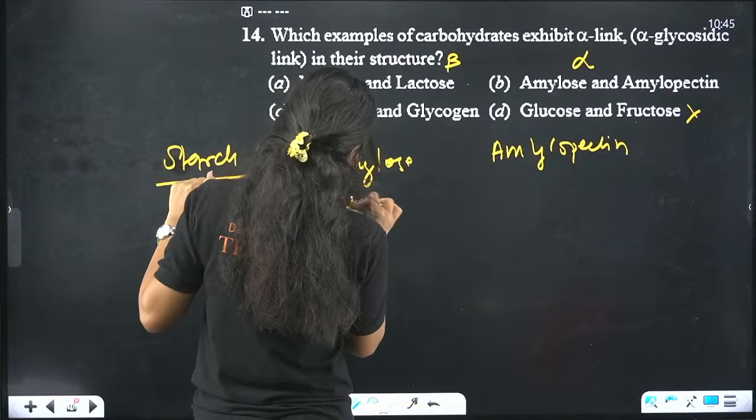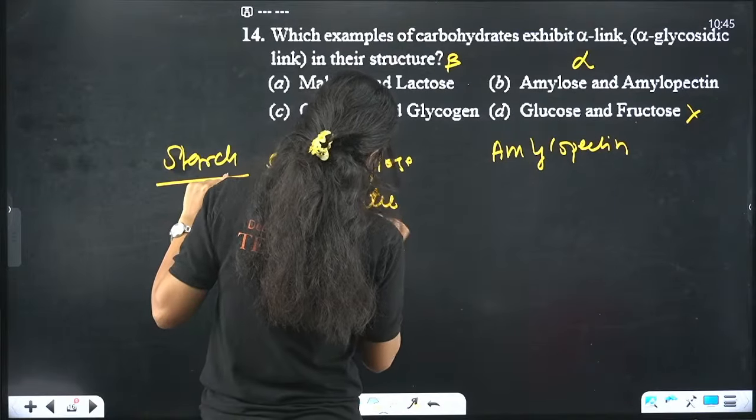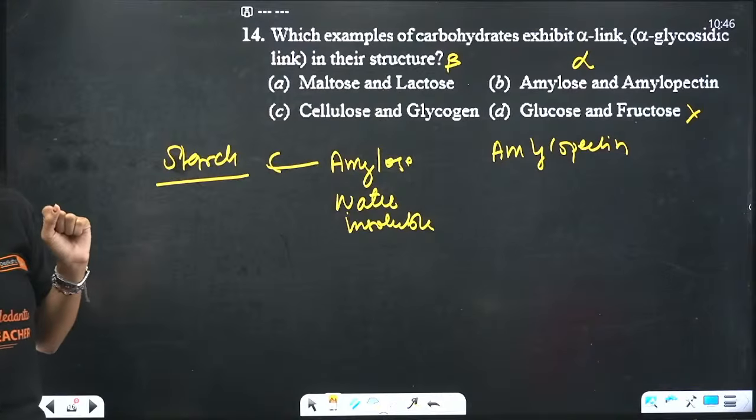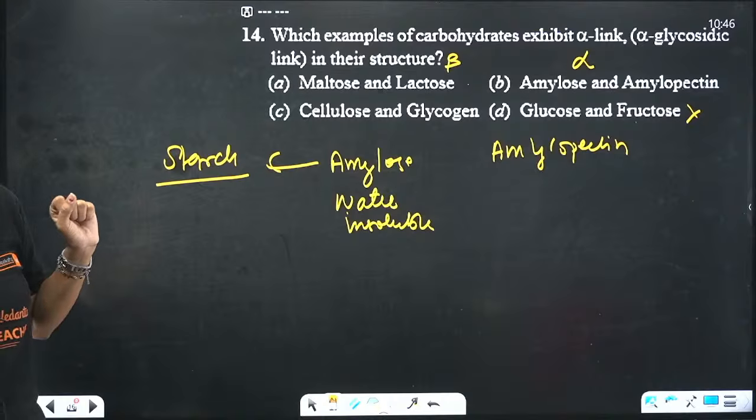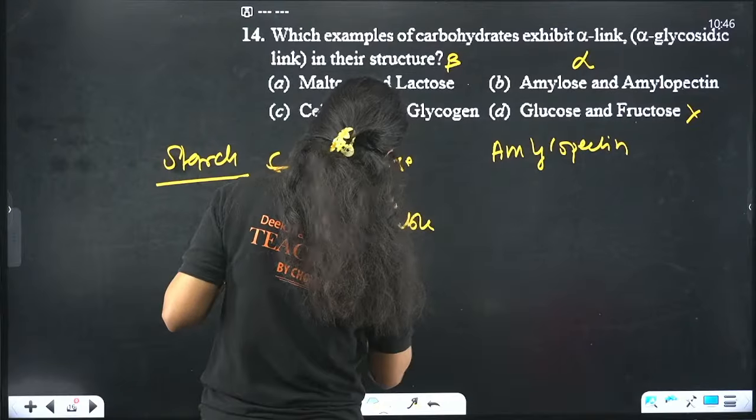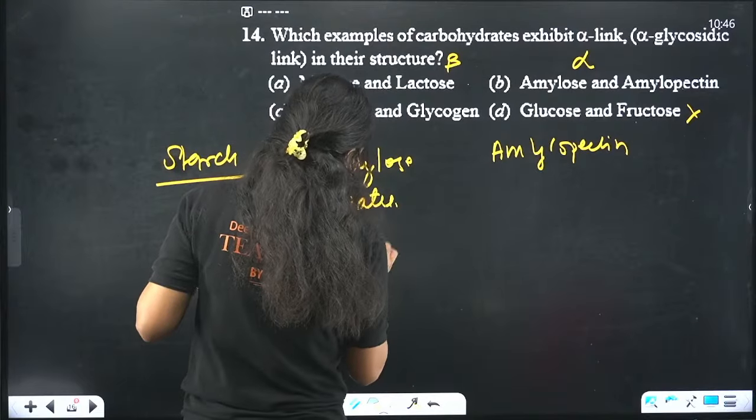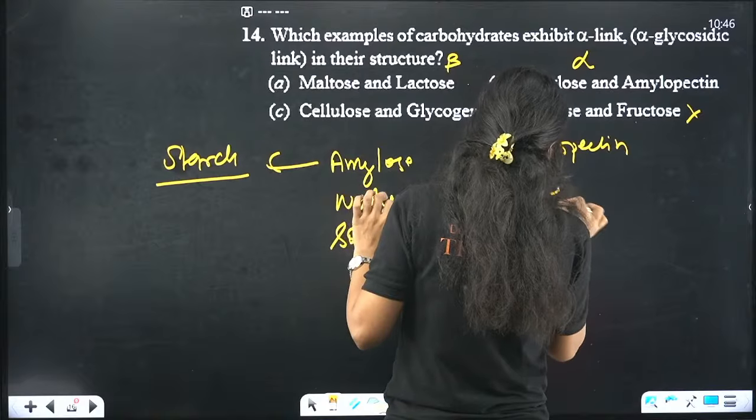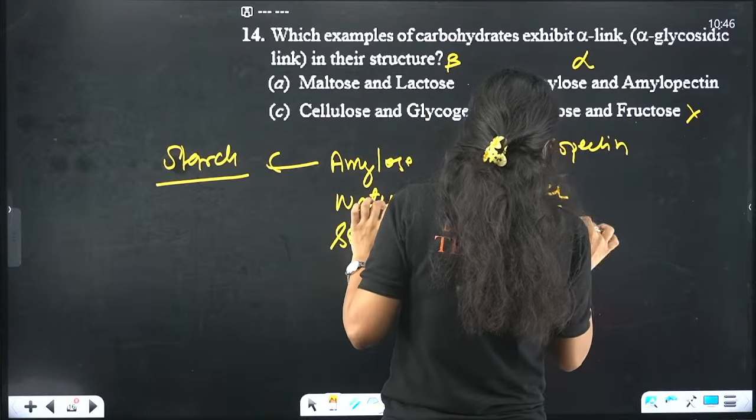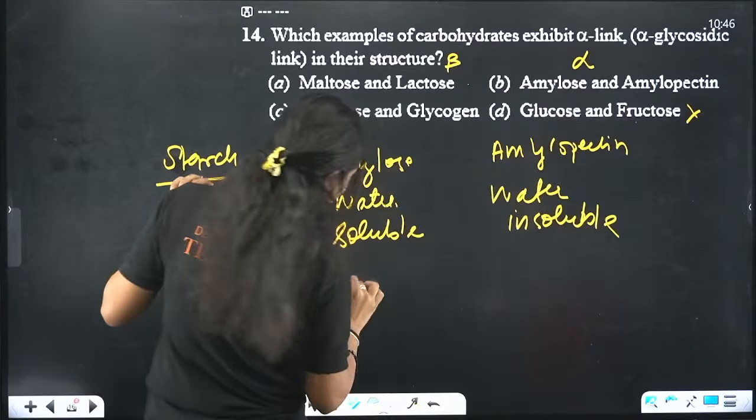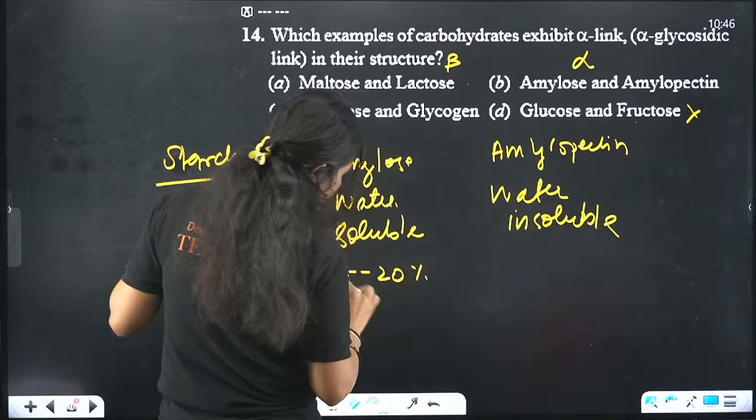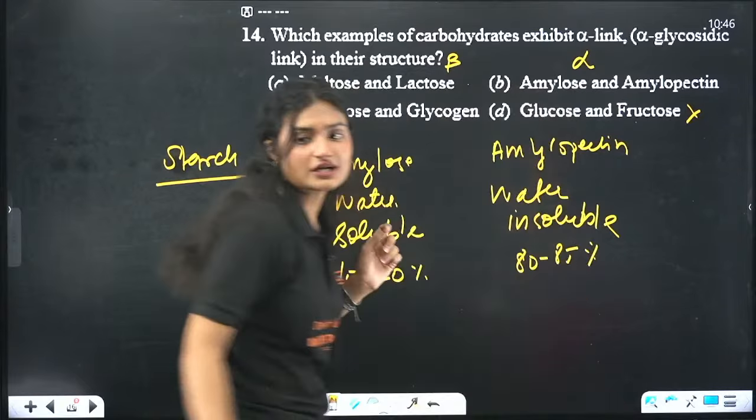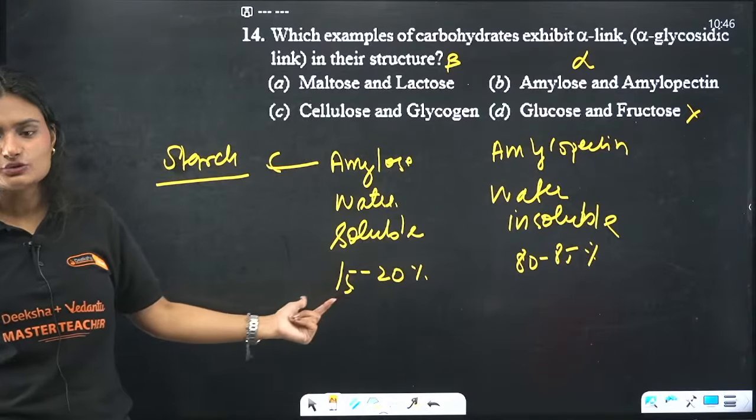Amylose is water insoluble. Okay, amylopectin is water soluble. Sorry, ma'am's bio is also weak, but I'm trying. Amylose, water insoluble, constitutes around 15 to 20%, and amylopectin around 80 to 85% of starch. Okay, 80 to 85%, 15 to 20%.